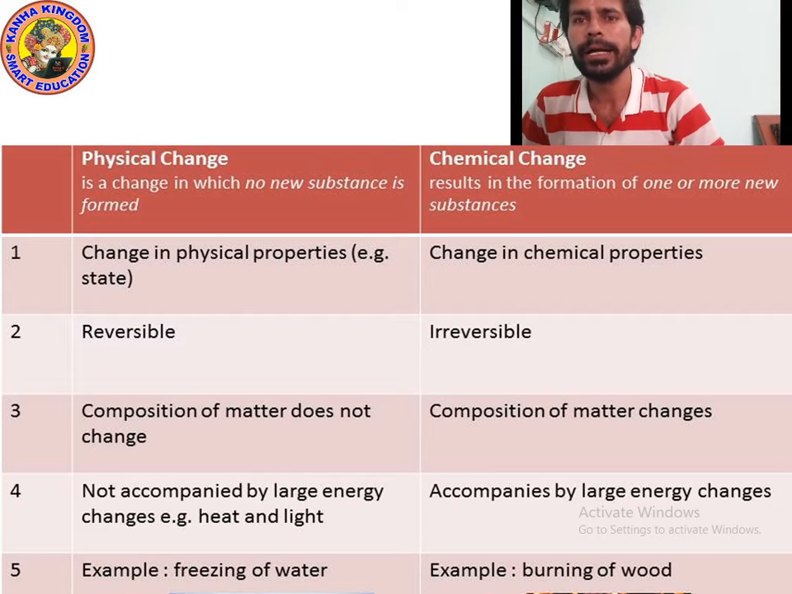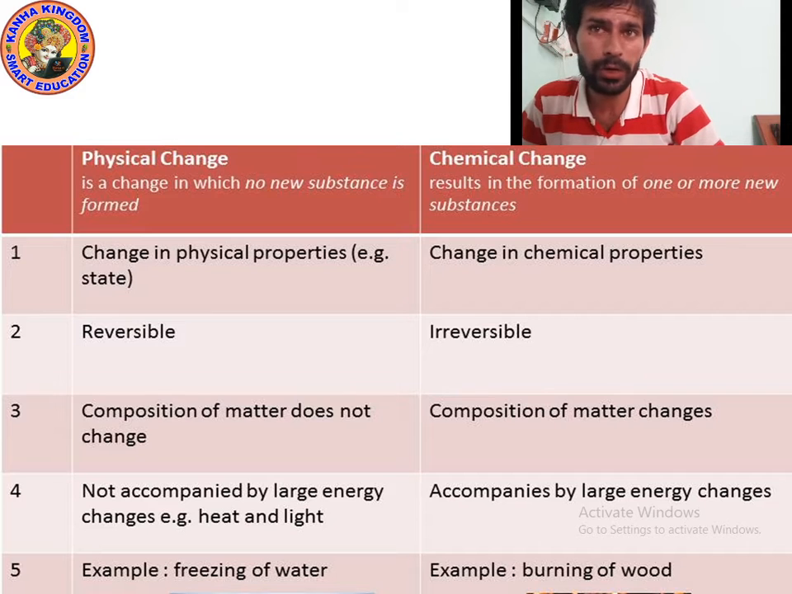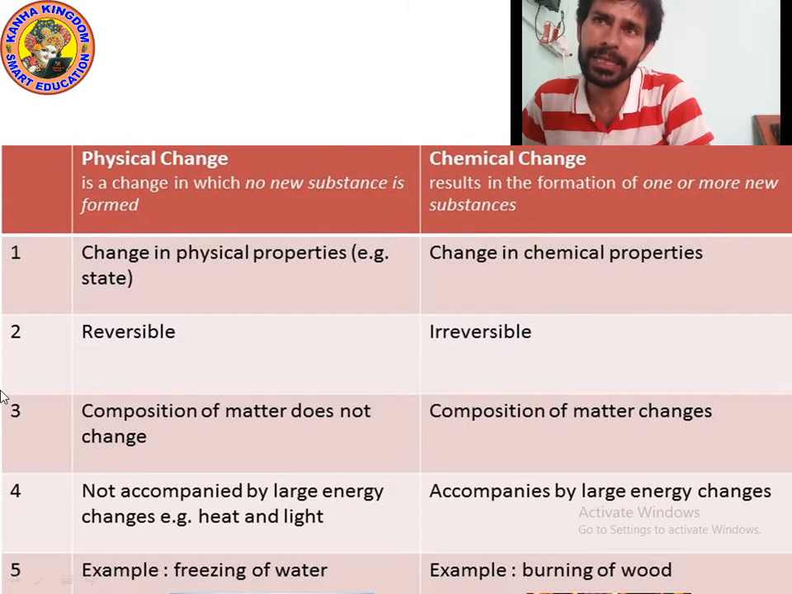And in physical changes, the composition of matter does not change. The number of atoms remains the same. But in chemical changes, the composition of matter changes. And physical change is not accompanied by large energy change. It means no heat release, no energy release, but chemical change is accompanied by large energy change. It means either heat is released or absorbed. So in physical change, physical property can change. State can change and many other things. We will see in the next slide.